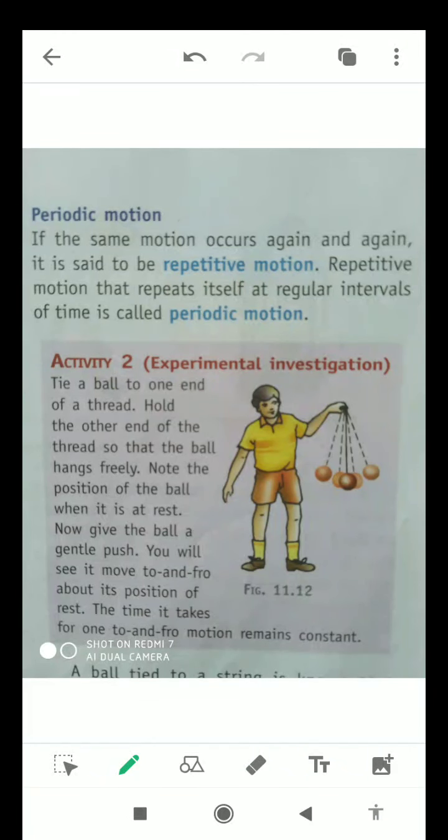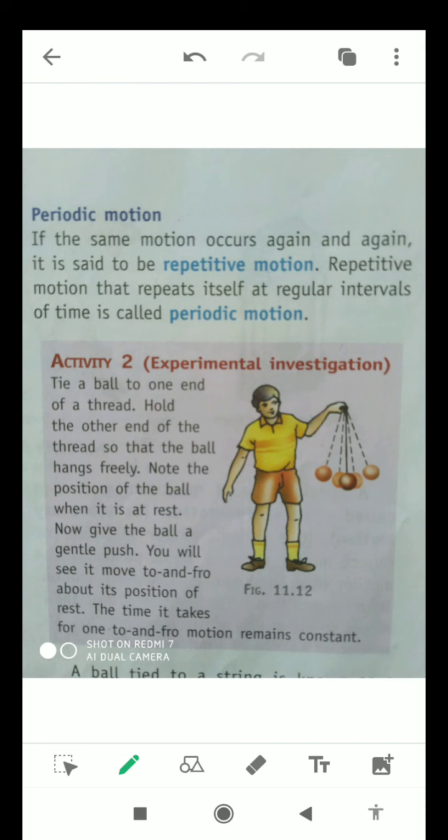Today in video number 28, I will tell you about periodic motion, and also about non-periodic motion. Apart from this, I will let you know about oscillatory motion and different motions at the same time also. So first of all, I will begin with periodic motion. Okay students?